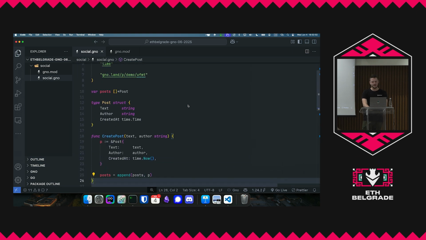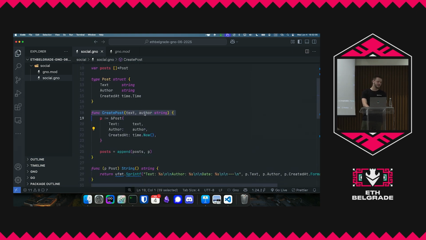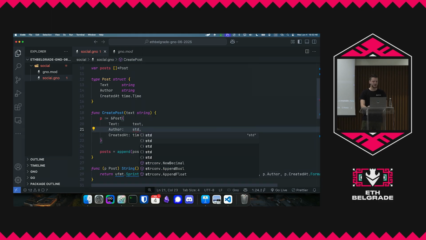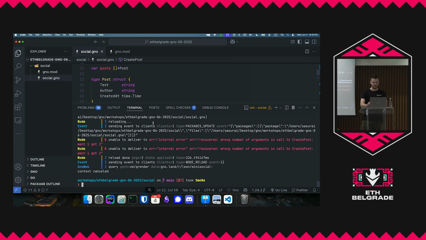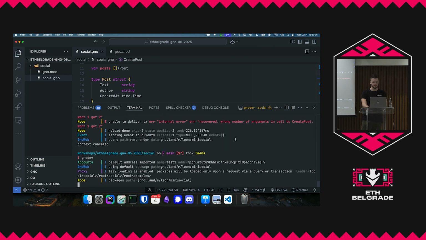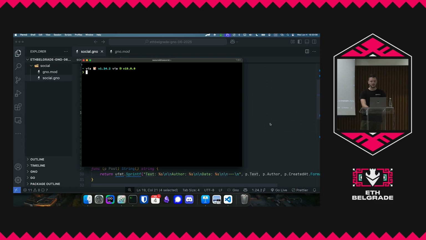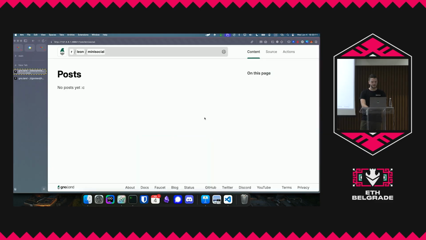I want to do one more thing here. You see we're passing in the author, but that's not really realistic, especially on blockchains. You would want to get whoever made the transaction. So let's change this. We have a package called std, which is a super important package for Gno. Then we can do previous realm dot address, and we may need to convert it to string. All right, that's perfect. These transactions are failing because we changed the number of arguments in the function. Let's go back here. Okay, so there's no post now.